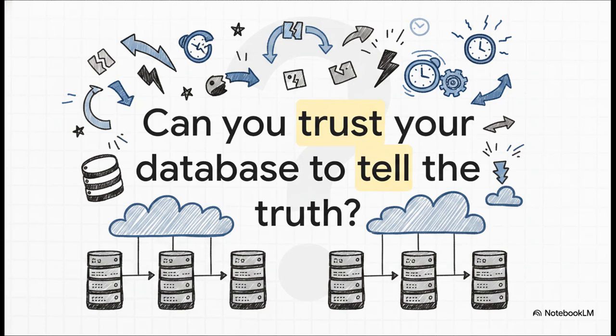So, can you actually trust your database to tell the truth? I mean, it sounds like a totally crazy question, right? But when you're building massive distributed systems, the reality of what is true and what is happening right now becomes incredibly blurry. We rely on data systems every single day, and we just kind of assume they give us this perfectly accurate picture of reality. But under the hood, it's a chaotic race against time, network failures, and honestly, physics itself.